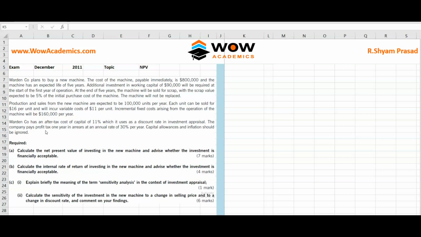The company pays profit tax one year in arrears at an annual rate of 30% per year. Capital allowances and inflation should be ignored. So the tax is going to be paid one year in arrears at 30%, and there is no tax benefit or depreciation benefit or inflation in this problem. So this problem is a very straightforward problem.